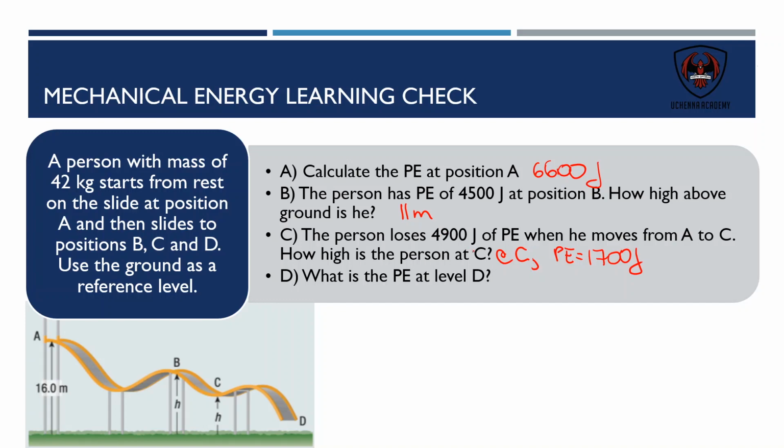And now that I know what the potential energy is at that point, I can easily calculate the height using my formula. And again, the mass is 42. The potential energy we just said is 1,700. The g is 9.8. So again, we can figure out the height. And 42 times 9.8 is still equal to 411.6. So 1,700 divided by 411.6 is going to be equal to 4. So height is really 4 meters here. So height is 4 meters.